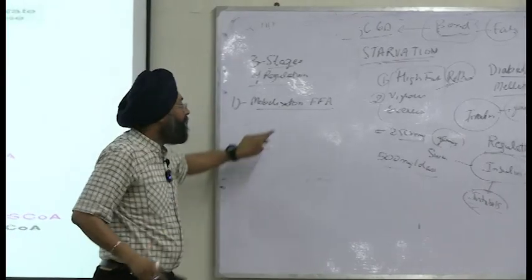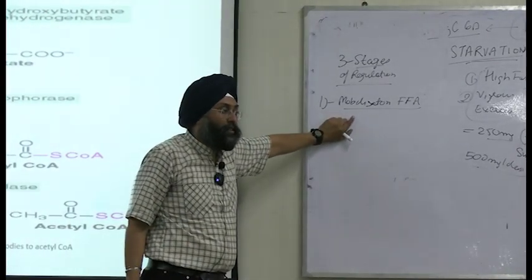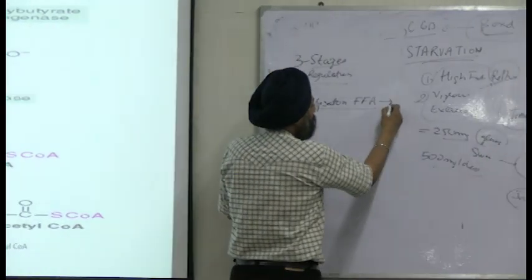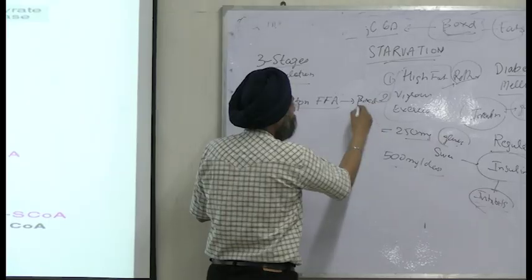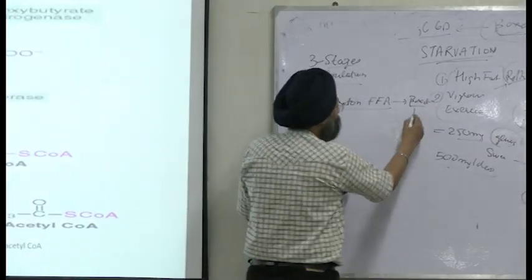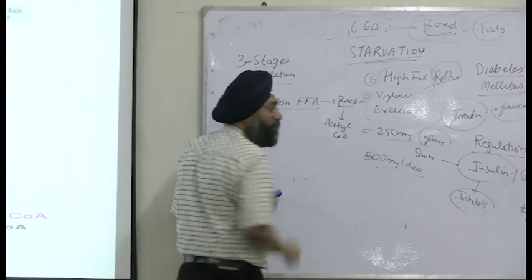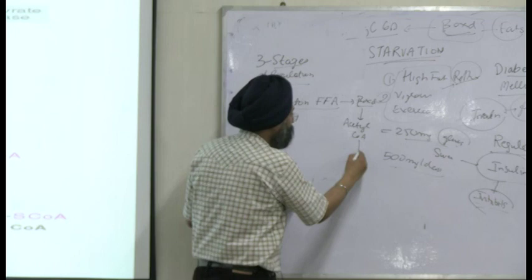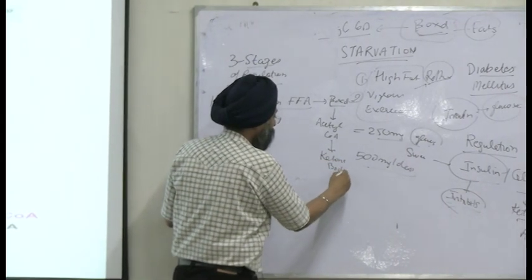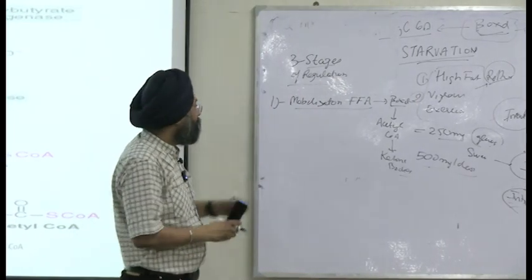What will happen at this stage? When fatty acids are being mobilized or metabolized, what will come into play? Beta-oxidation, right? And beta-oxidation will produce acetyl-CoA, and acetyl-CoA will produce ketone bodies, right? Simple is that, na?